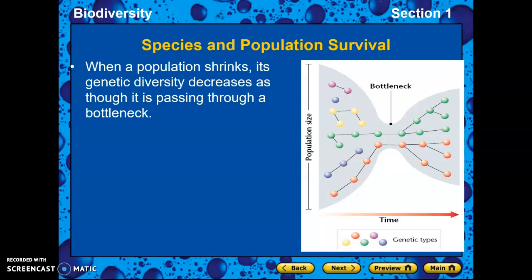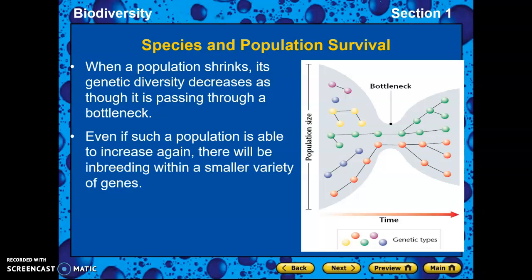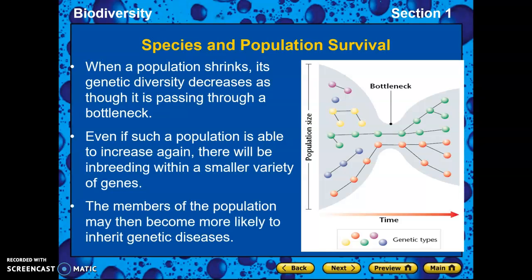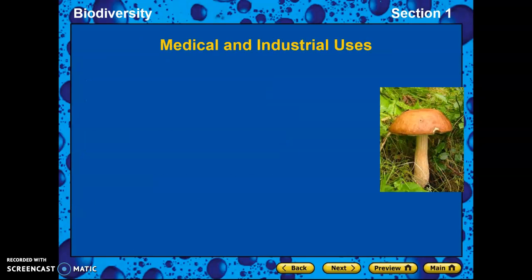So you have what's called a bottleneck effect. You have a population size, something happens that causes that population to shrink, and it's like that population passes through that bottleneck. Even when that population is able to increase again, you can see that some parts of the population didn't survive and make it through. So some of those genes were removed from that genetic pool. The members of the population then might become more likely to inherit genetic diseases that could kill them.